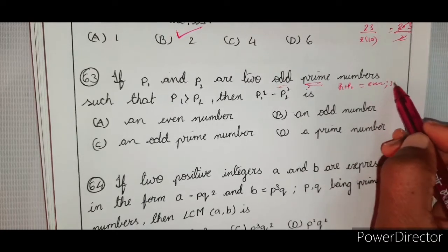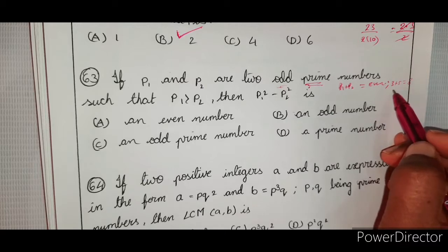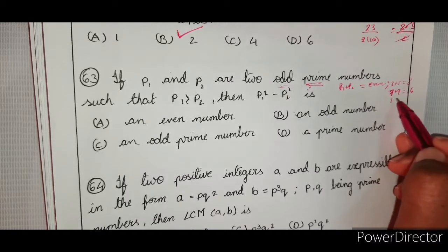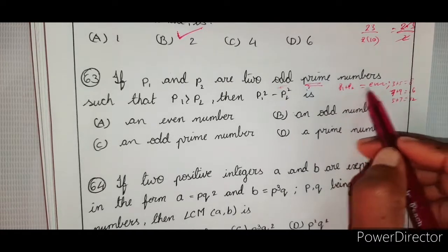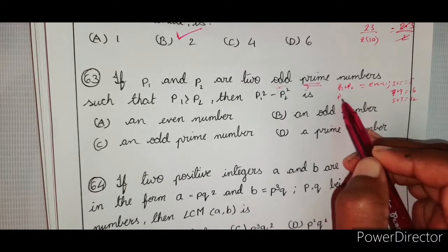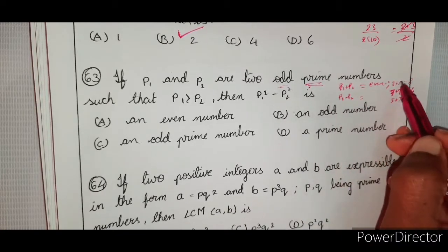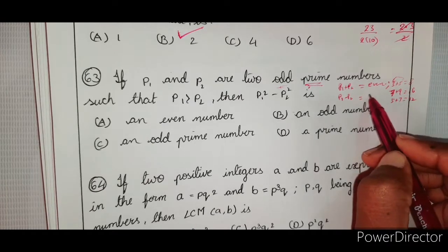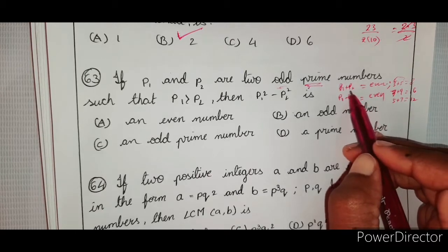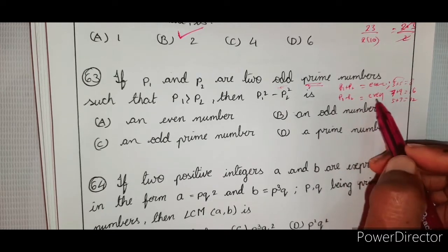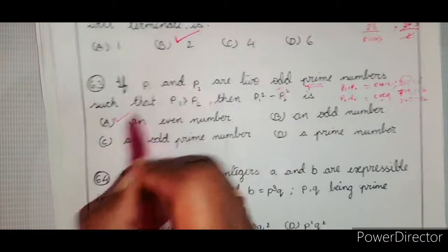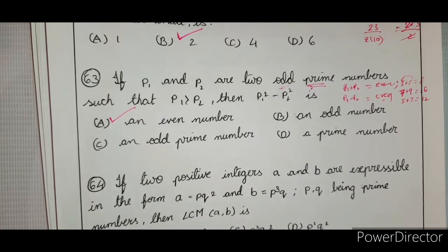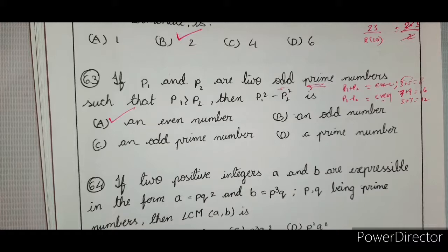So sum of two odd numbers. Take any example if you want. 3 plus 5 is equal to 8. 7 plus 9 is equal to 16. Right? 5 plus 7 is equal to 12. So sum of two odd numbers is always even. Now difference, that is P1 minus P2. Right? Difference also, if you find 5 minus 3, 2, 9 minus 7, 2, 7 minus 5, 2. It is also an even number. Right? Now you have one even number, another even number. Product of two even numbers is an even number. That's all. Clear? So you don't have a prime even number, is it not? It's just an even number.